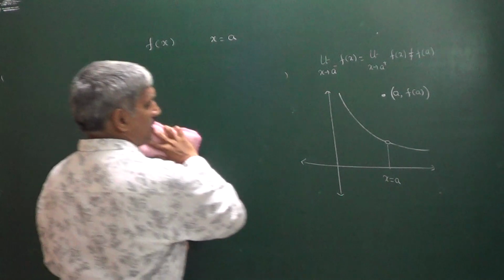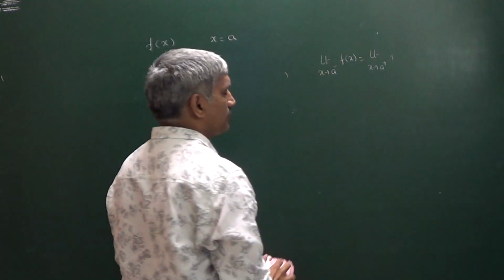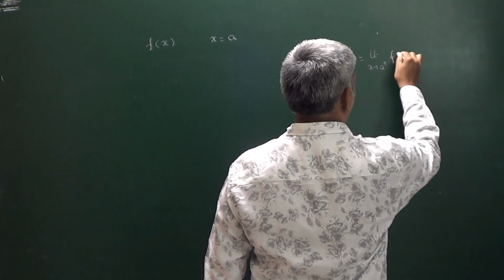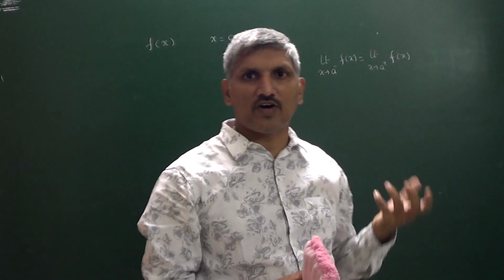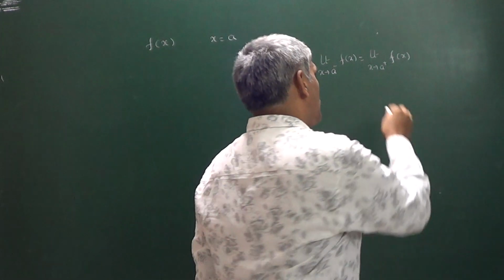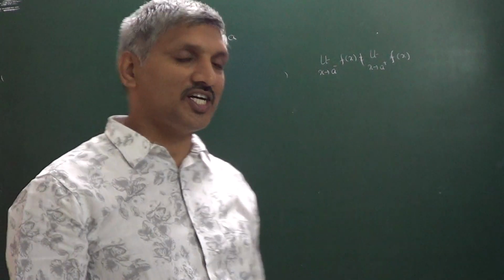Suppose here the left hand limit is not equal to the right hand limit. The left hand limit of the function exists, the right hand limit of the function exists, but both are not equal. In that case also the function is discontinuous.